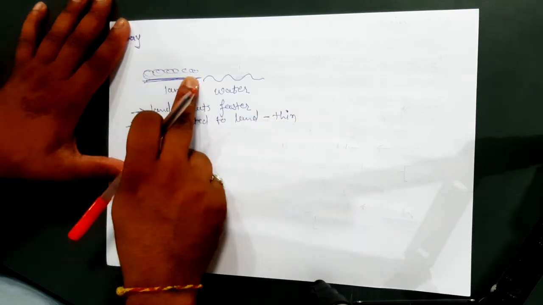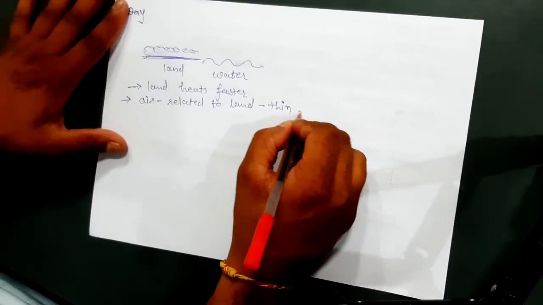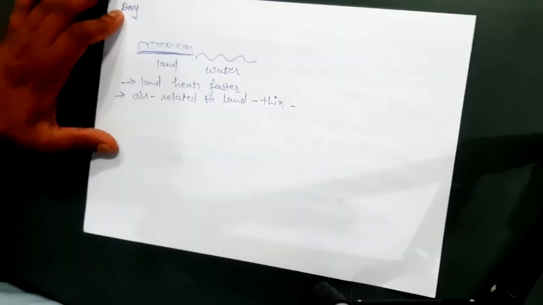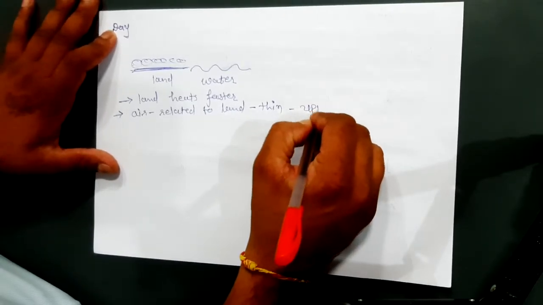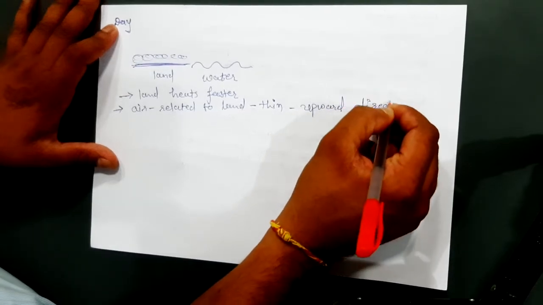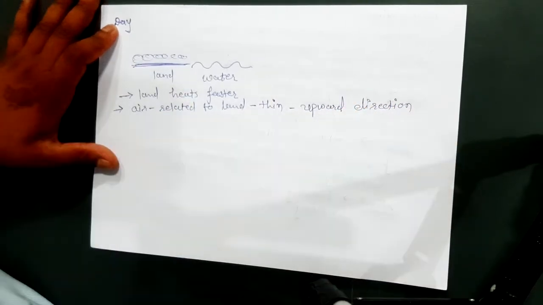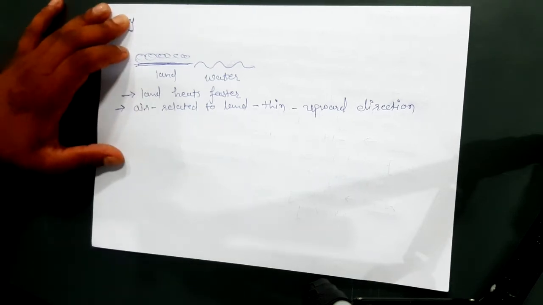As it becomes thin, it will move in an upward direction.